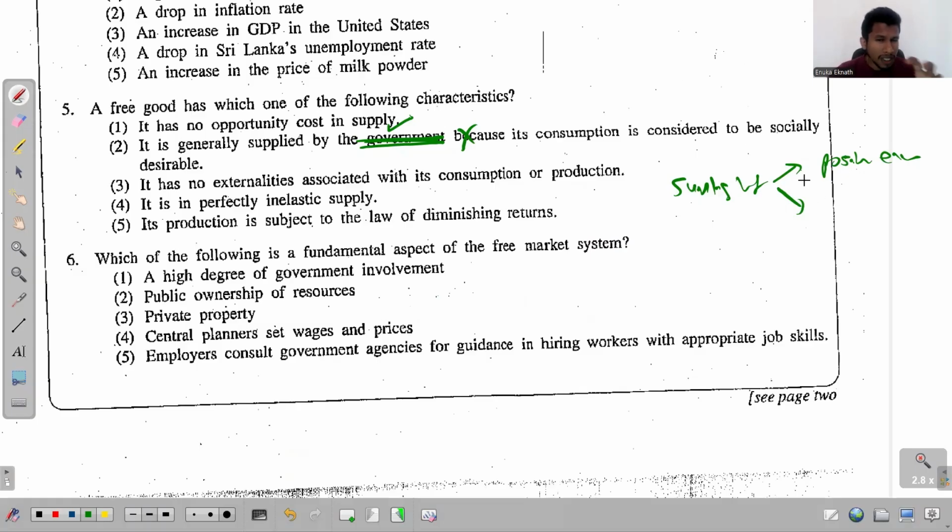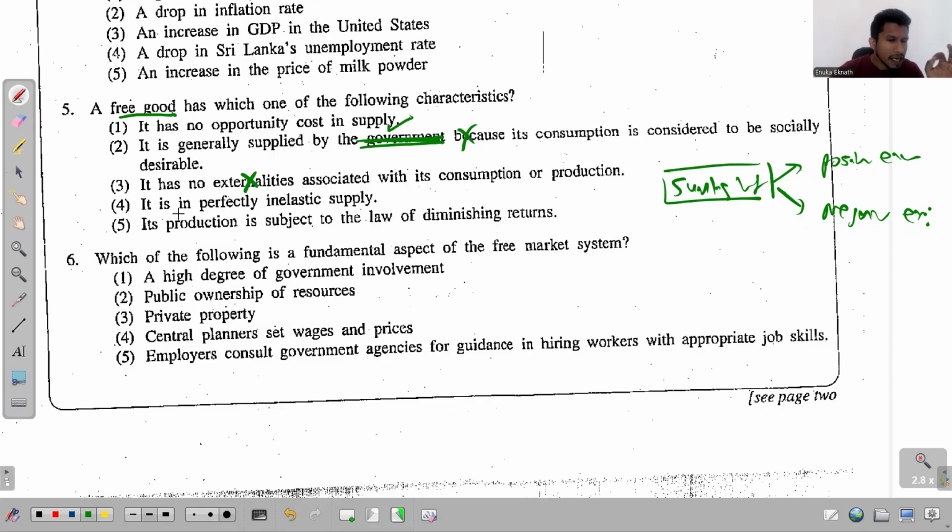When there's too much sunlight, that's a burden for us. And then we have what? Negative externalities. So from these free goods, you can have both positive externalities and negative externalities. In this example, from the same good you can have both. So the option says it has no externalities. No, you can have both positive and negative externalities when it comes to free goods. So this is wrong.